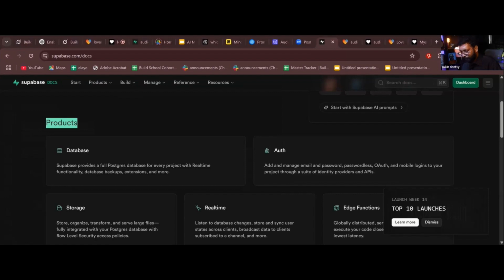supabase.com/docs. Click on it, keep it with you. It will help you with everything: database preparation, auth, storage. It gives you all the information. Okay. Now coming back to Supabase. That's why I'm telling you, don't worry about doing it live. Just note down what I'm doing.